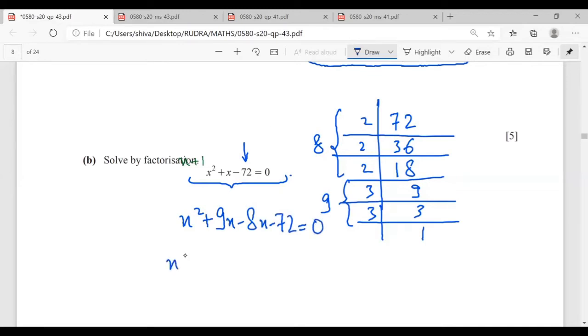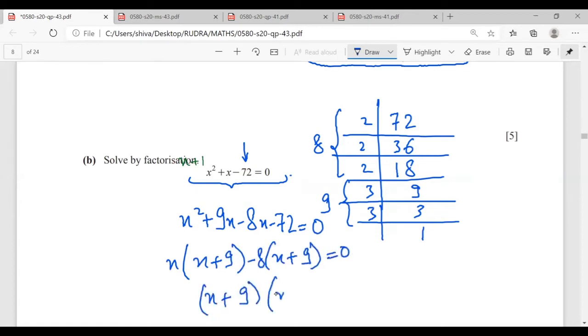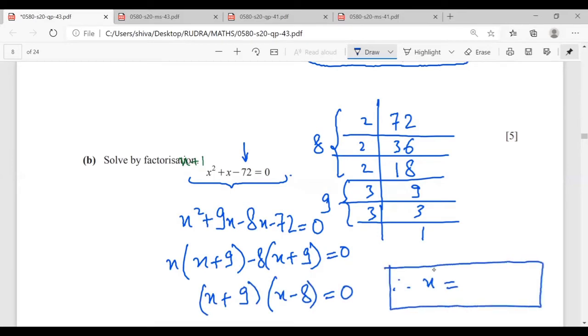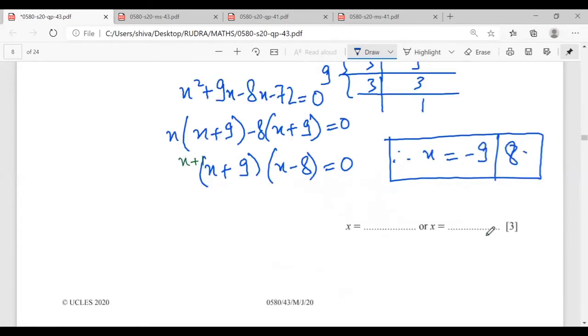And when I factorize, therefore x would be equal to minus 9 or 8. Is there any doubt? No, sir. So x can be minus 9 or x can be 8. These are the two roots.